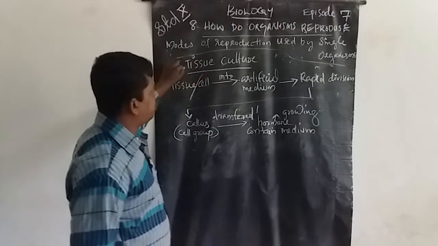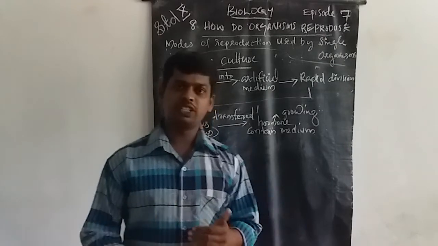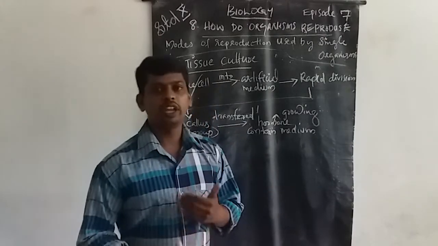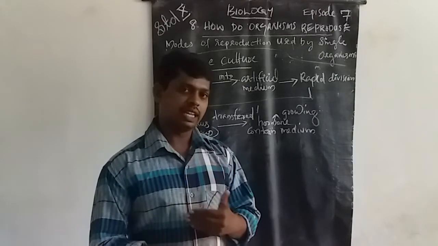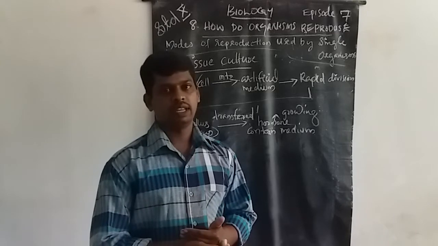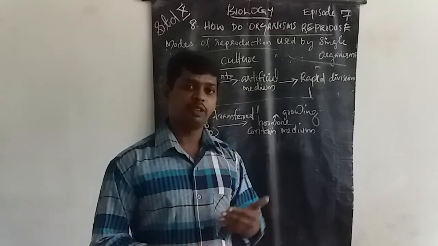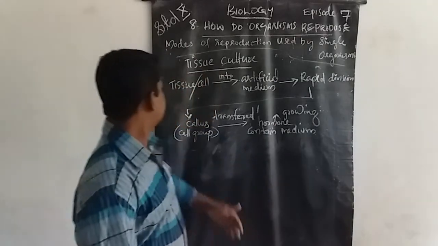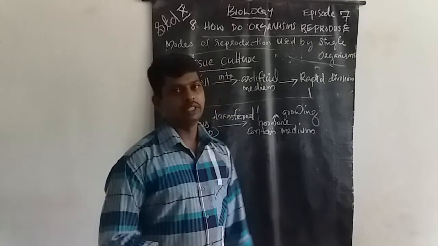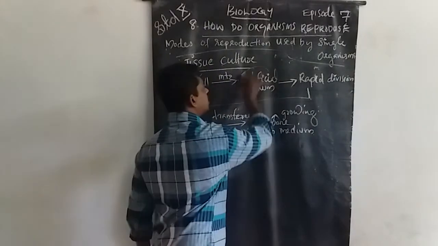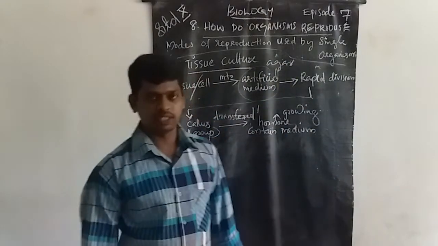Look, tissue culture may be defined as a process of cultivation of plants from the growing part of the plant body. First, we collect some tissues or cells from the growing part of the plant body and dip them into an artificial medium. That artificial medium is known as agar, a jelly-like structure.